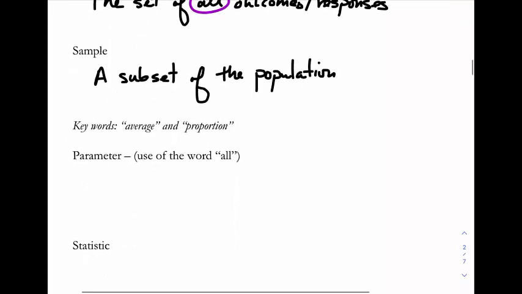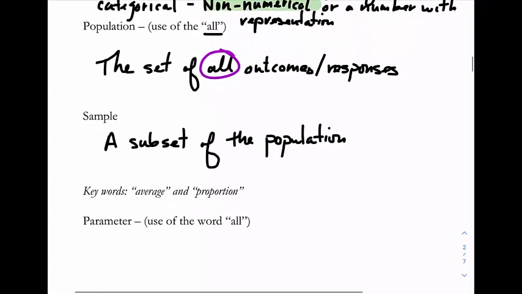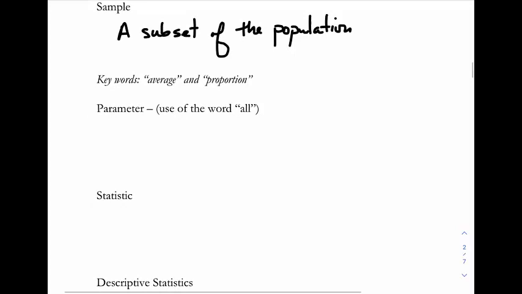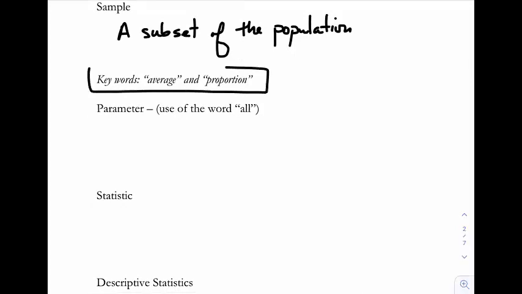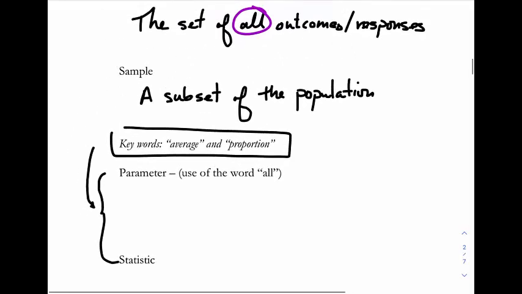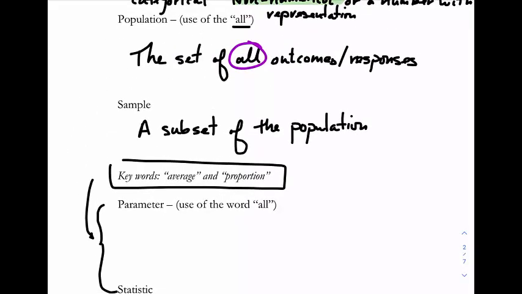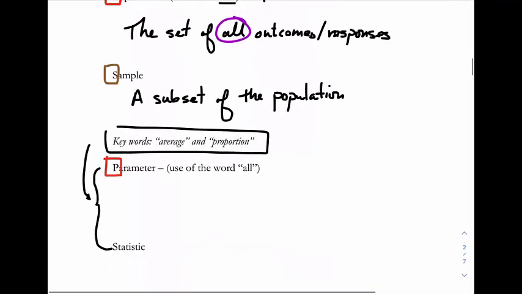So what we're going to start doing is looking at keywords that go along with down here at the bottom. Keywords like average and proportion outline what these things are, parameter and statistic. But kind of like what I said in my last video, notice that the word population begins with the letter P and parameter begins with the letter P. That's a very important distinction because tag teaming that with sample starts with the letter S, also goes with statistic.